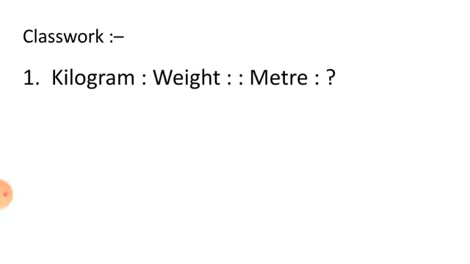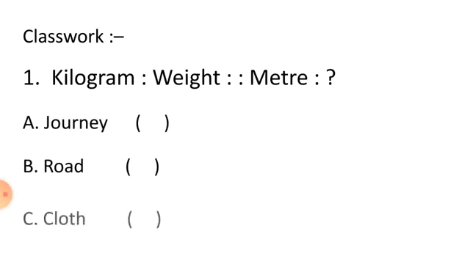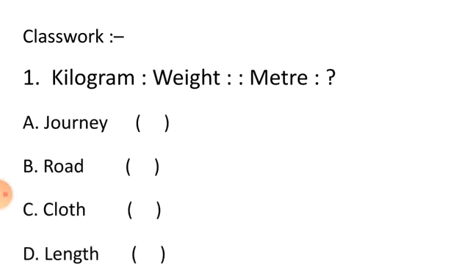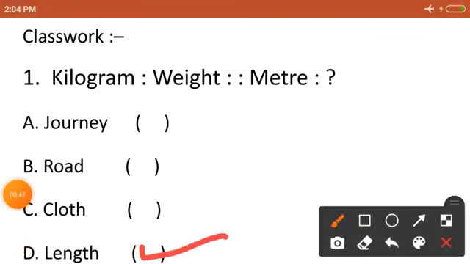Classwork. Now we do classwork. Today we will do 5 questions in class. Question 1, kilogram is related to weight. So meter is related to? Option A, journey. Option B, road. Option C, cloth. And option D, length. Our correct option is option D, length. Meter is related to length.